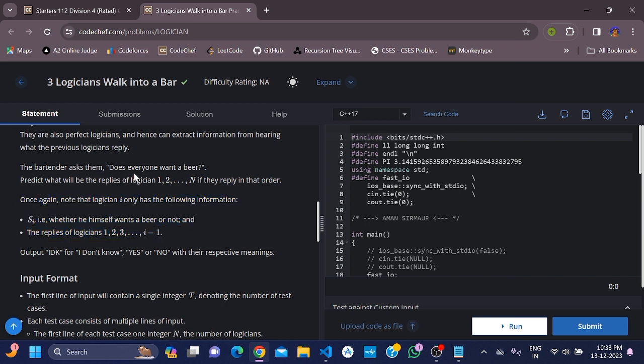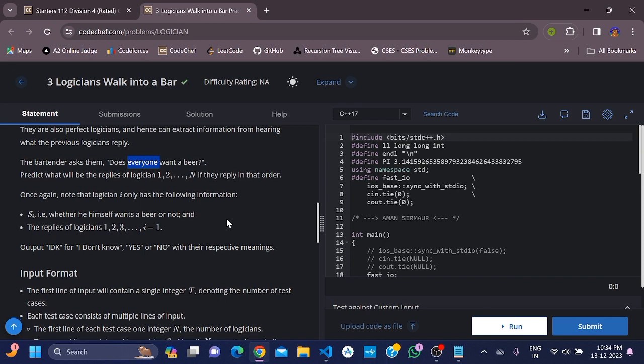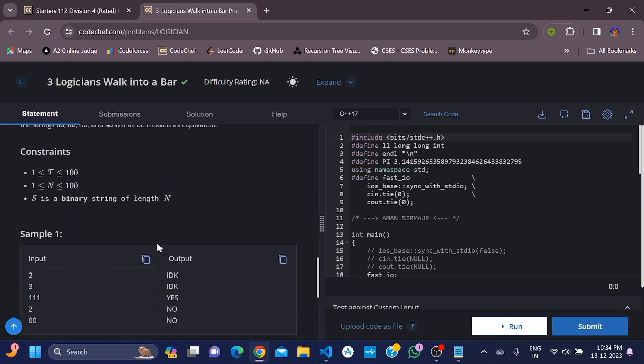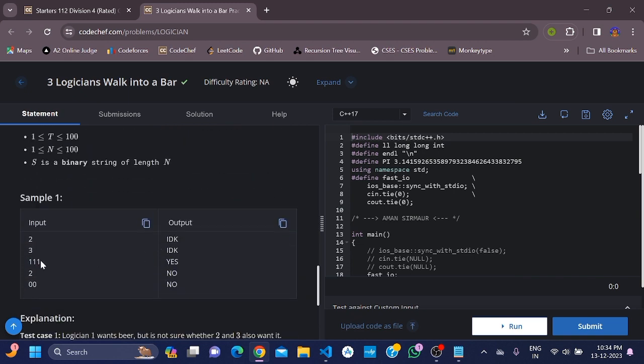So the bartender asked them, does everyone want a beer? So he was asking, does everyone? Predict what will be the replies of logician 1, 2, up to n if they reply in that order. If the logicians are replying in order, what are their replies?